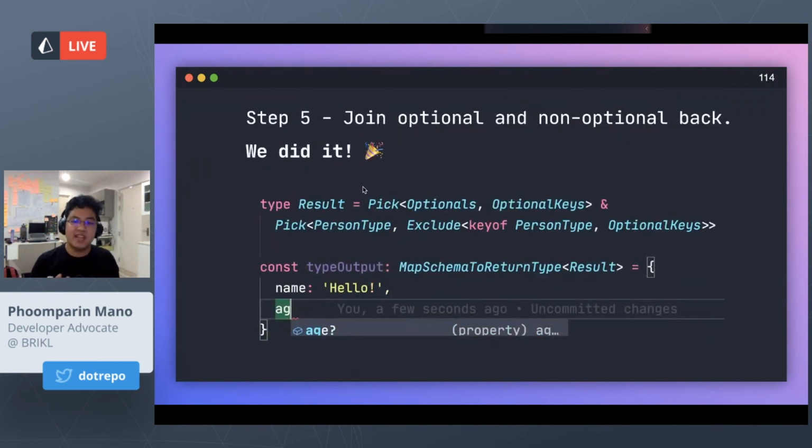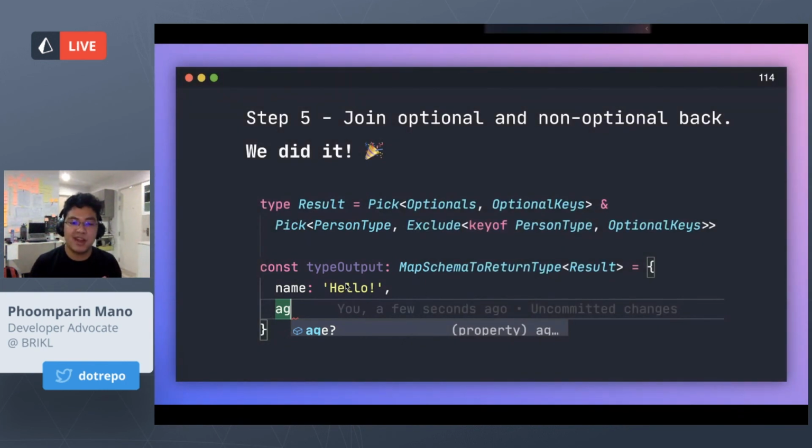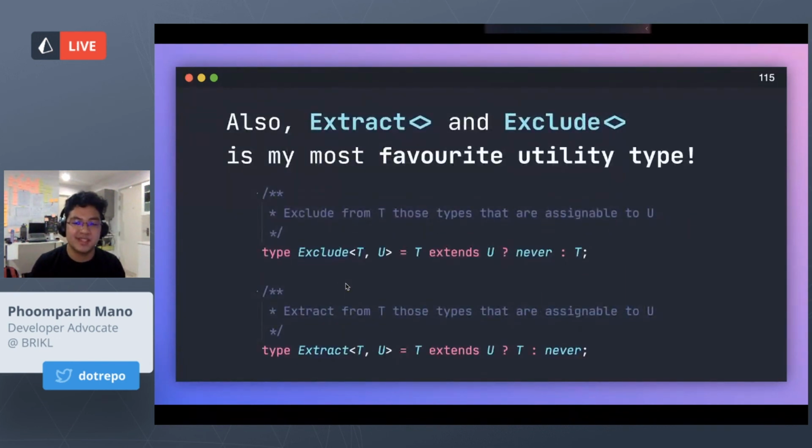And finally, we can just join the optional and the non-optional types. And now we can see we get what we want. Now only the name is required, and the age and the tagline are now optional, which is precisely what we want. Also, the Extract and Exclude types are my most favorite. Basically, they allow you to exclude a particular union member from a list of unions. So that really helps a lot.